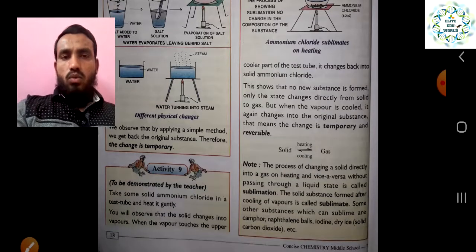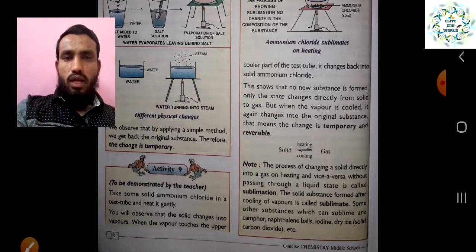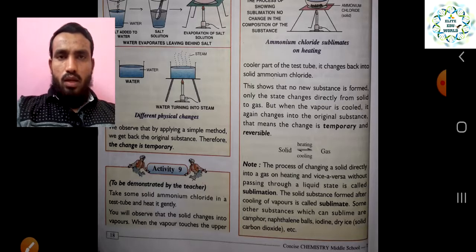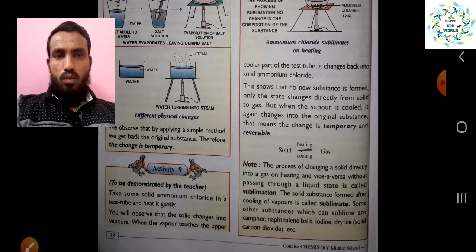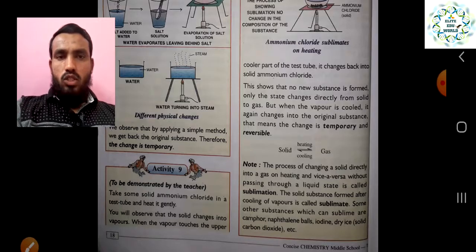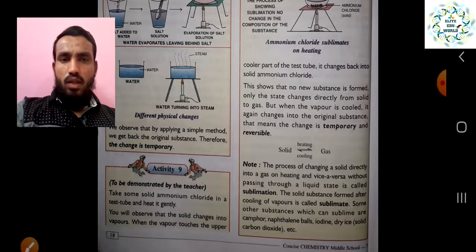There is one more activity that is to be demonstrated by the teacher. You have to take solid ammonium chloride in a test tube and heat it gently. When we are heating the ammonium chloride, it does not first convert into liquid and then into gas.